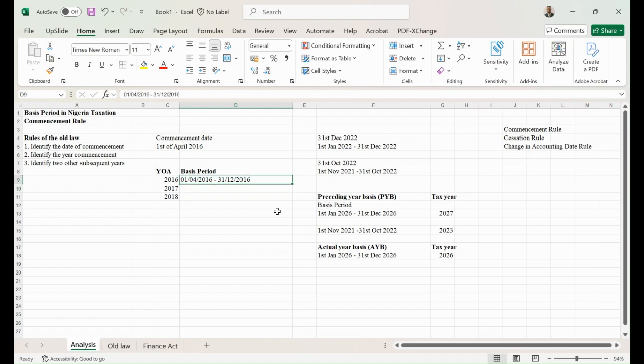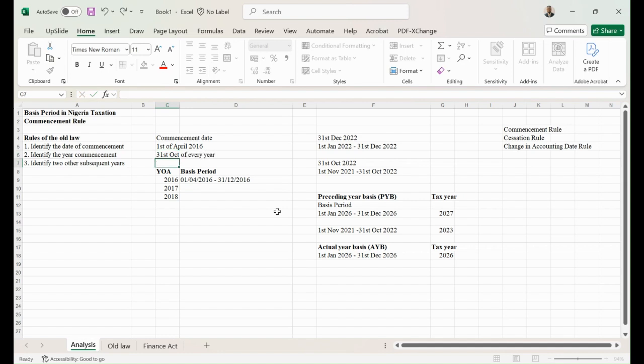Okay. Remember I said that regardless of the company's financial year end, let's assume that the company's financial year end is October every year. So that means that the company prepares its financial statement as at 31st October of every year. So regardless of the financial year end of the company, the first law is from April to December, April being when the company started. This is just the law.